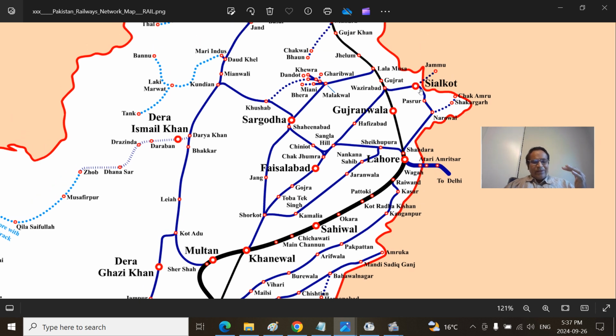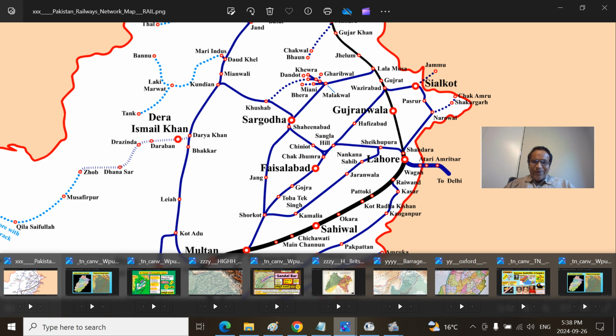It receives a good amount of rainfall, and historically well-settled cities and towns of Sialkot, Jalandhar, and others are present. The rest, we can see the parts of Gujranwala district, especially the western portion of Gujranwala; the eastern portion also receives a good amount of rainfall. Then the Jhang district, Lyallpur, Faisalabad. This entire area is the one we are talking about. I will show other maps, and you will get more clarity.